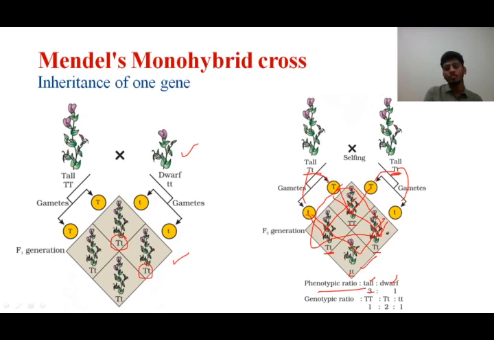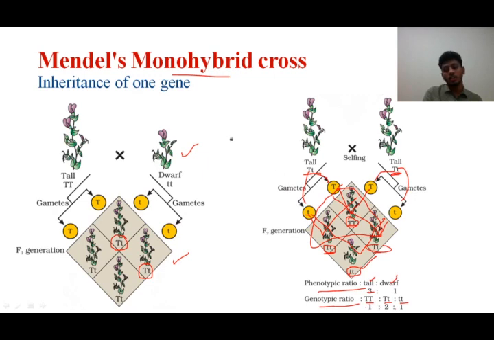Whereas in terms of genotype, that is the genes, we have one capital T capital T here, 2 capital T small t here, and one small t small t here. So when the genotypic ratio is asked, it is 1:2:1. 1:2:1 becomes the genotypic ratio of a monohybrid cross. 3:1 becomes the phenotypic ratio of a monohybrid cross.